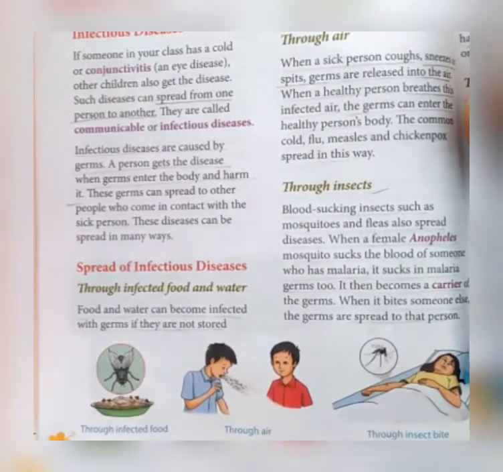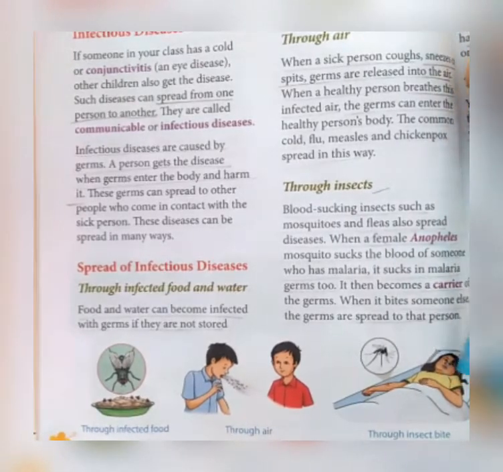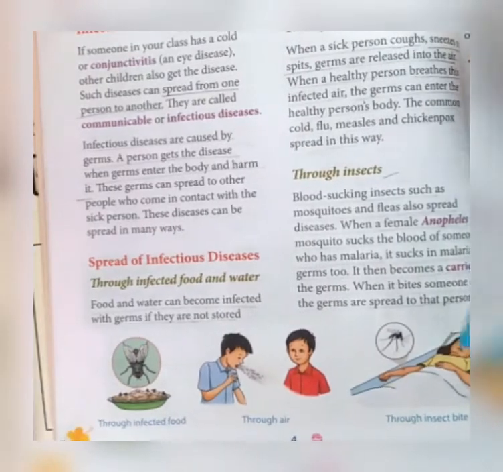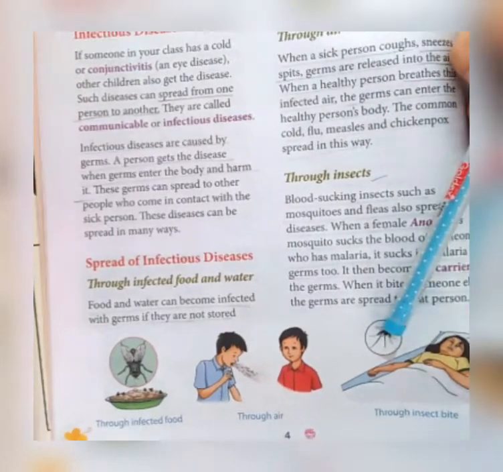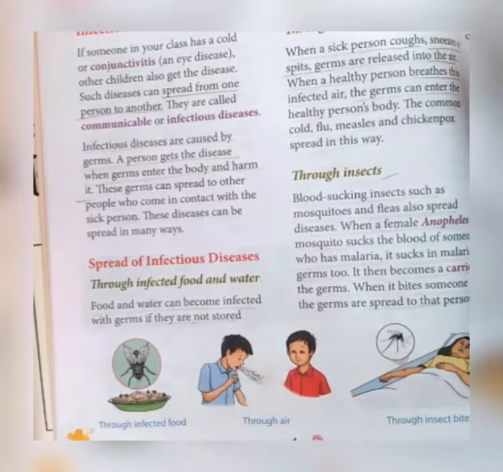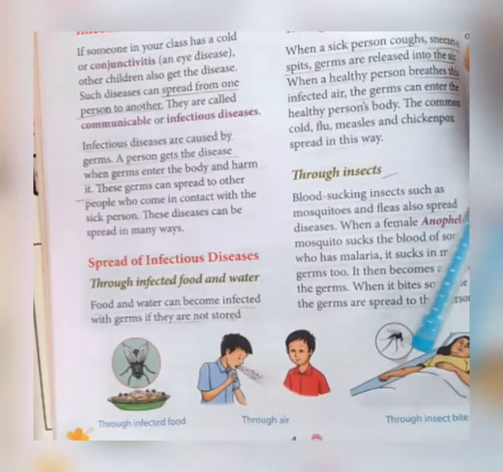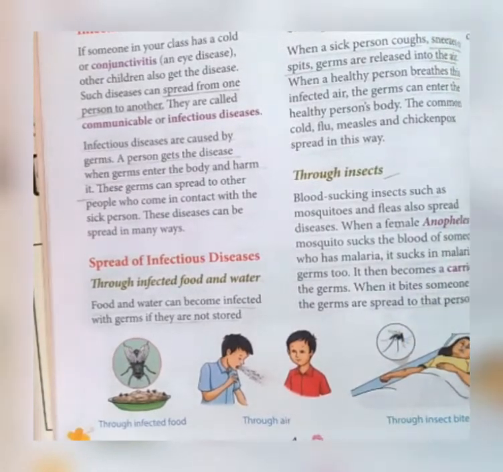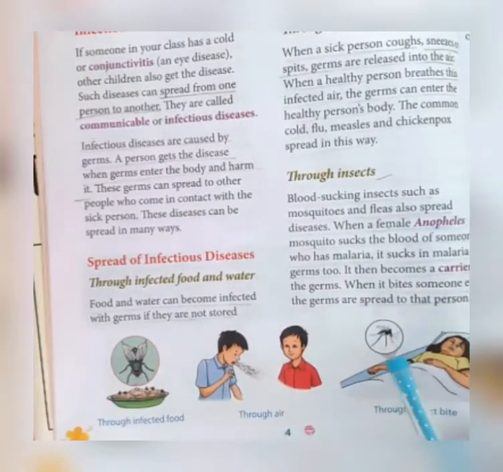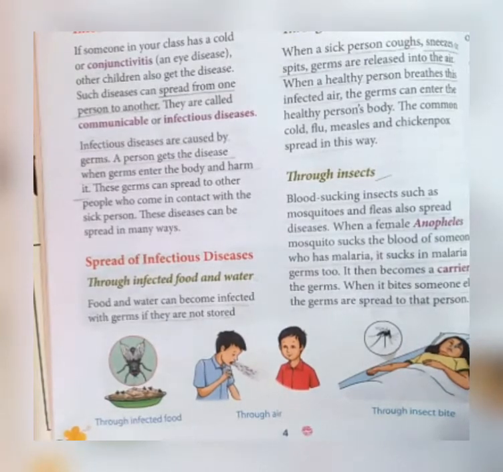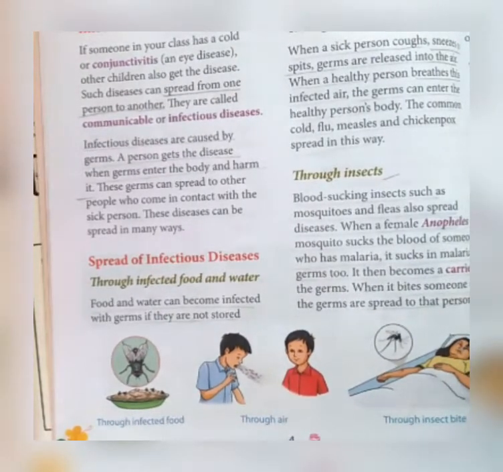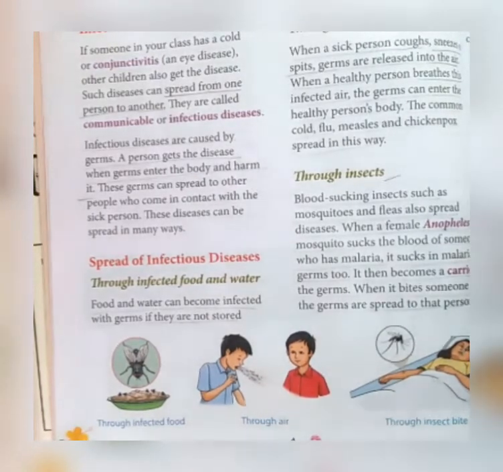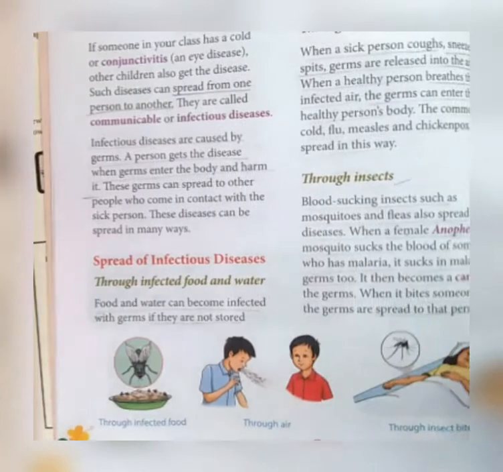She may be suffering from malaria, and her blood also gets infected, and when this mosquito sucks her blood, it sucks the contaminated blood and germs too. When the same mosquito bites another healthy person, the other person's blood also gets contaminated due to this mosquito.